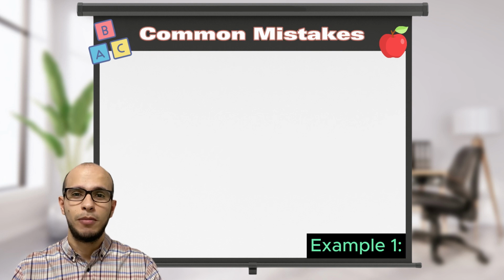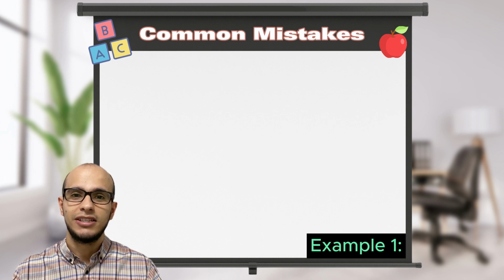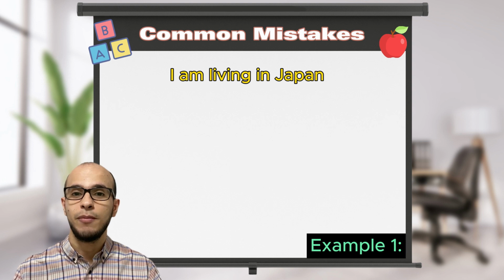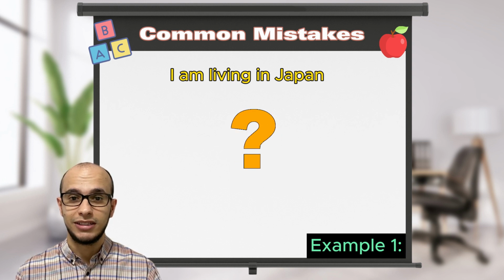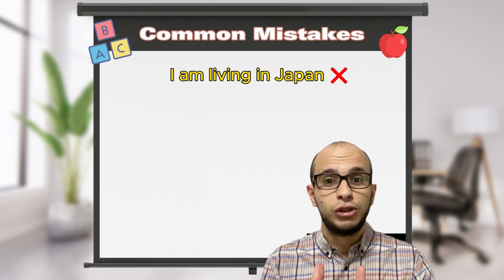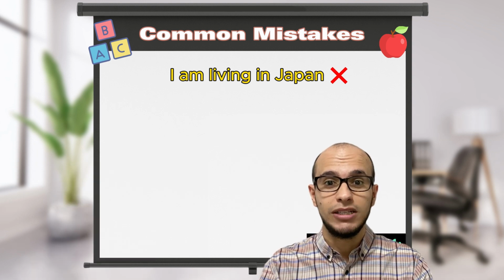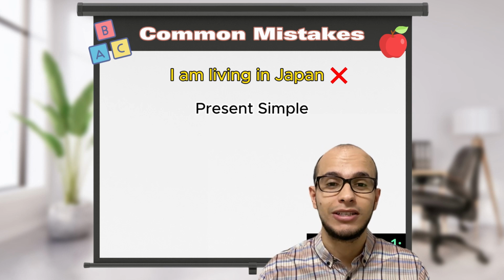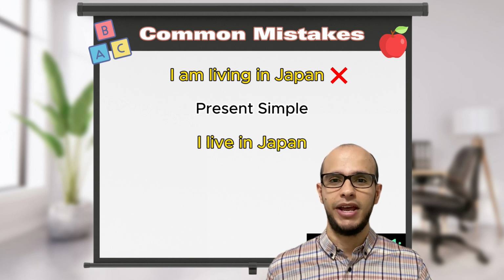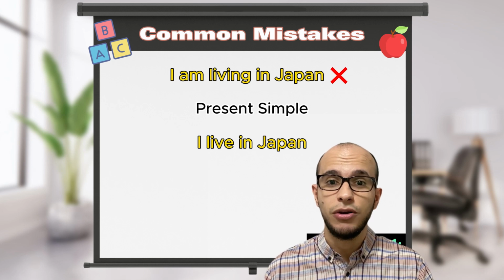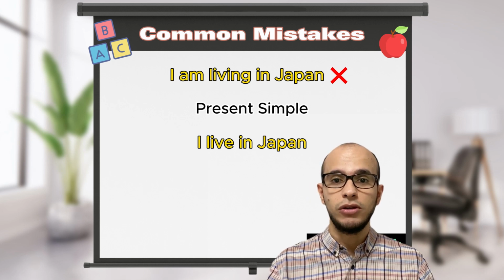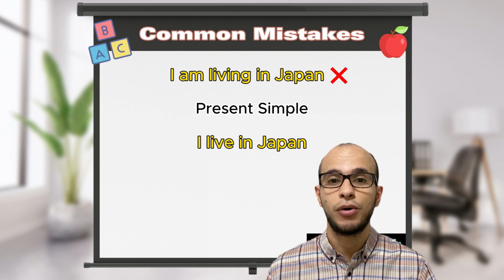Now let's look at some common mistakes. Let's start with this sentence. Someone says, "I am living in Japan." And what they want to say is that this is their permanent place of residence. So, is the sentence correct? To show that it's a fact and that it's their permanent place of residence, they should use the present simple. I live in Japan. If I say I'm living in Japan, it means it's just for a few weeks or a few months. Remember the definition here of the present continuous. We use present continuous to talk about temporary actions.